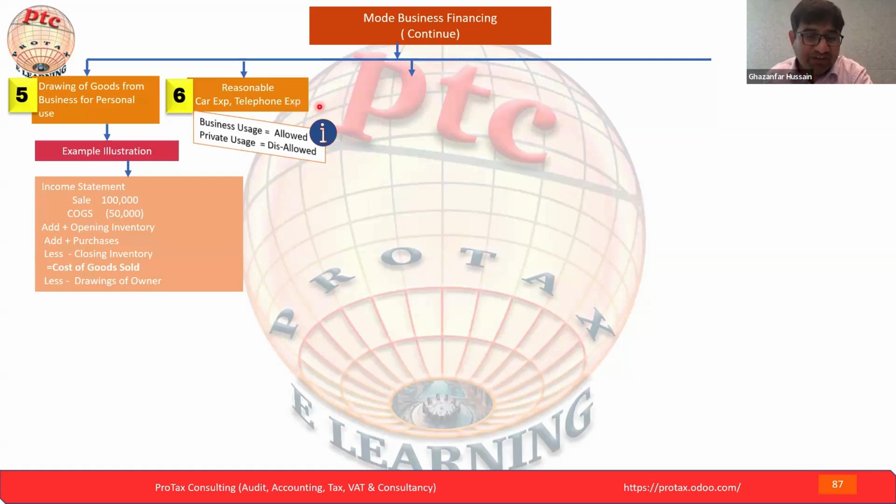You may set some reasonable method where you can justify the business usage and private usage. But if it is a small amount or a small topic that does not warrant investing more time, just exclude it from the taxation. The same concept you may take from the VAT also. Some VAT guidelines are already there on travel expenses and telephone expenses. Maybe we already prepared some internal benchmark or calculation. Use the same calculation.